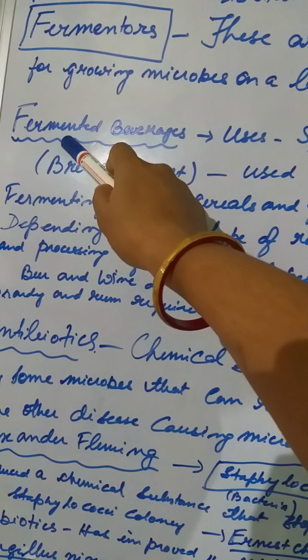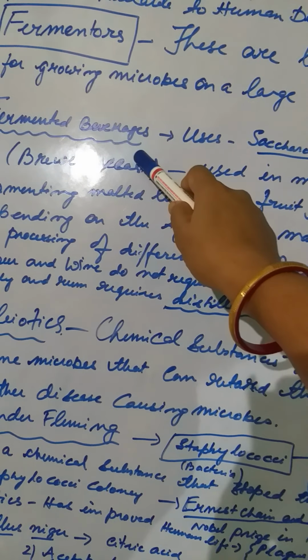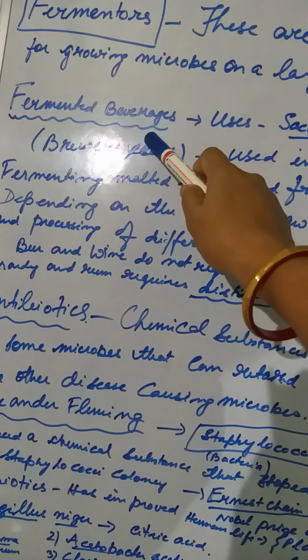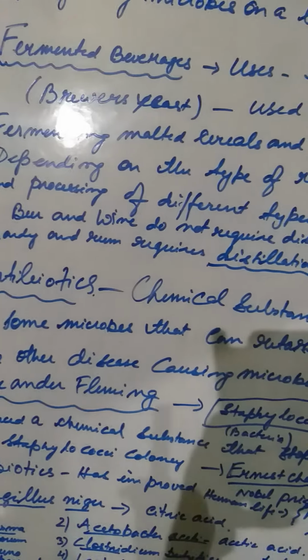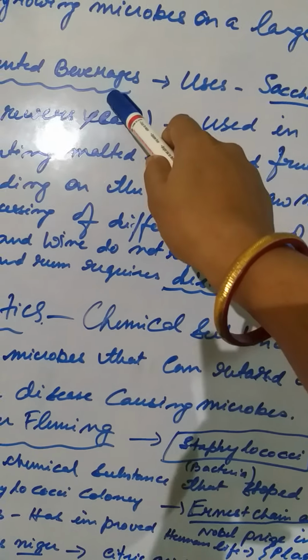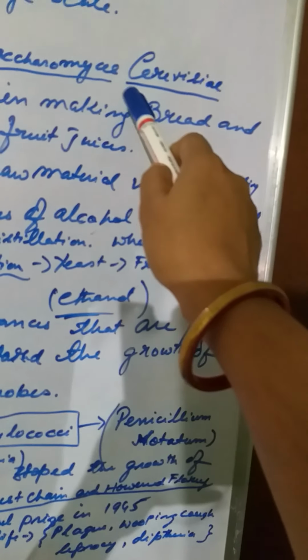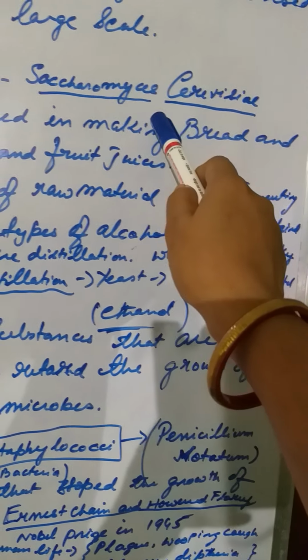And then the most important use we come to is fermented beverages. What are fermented beverages? Fermented beverages include wine, beer, whiskey, rum. These are all fermented beverages. And what do they use? They use Saccharomyces cerevisiae.